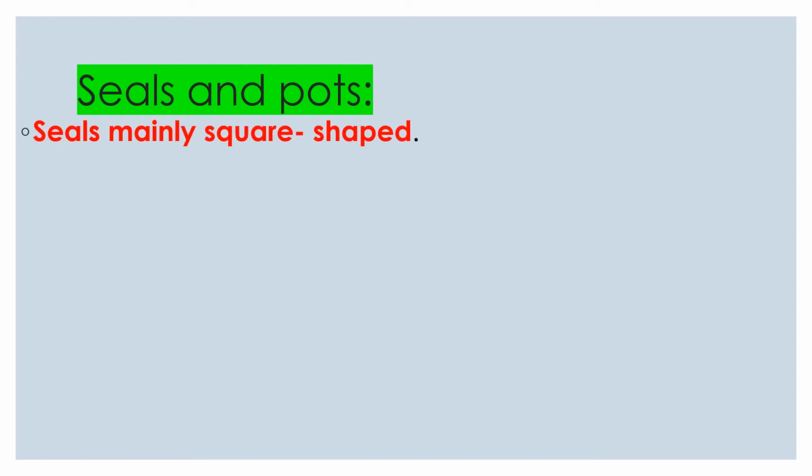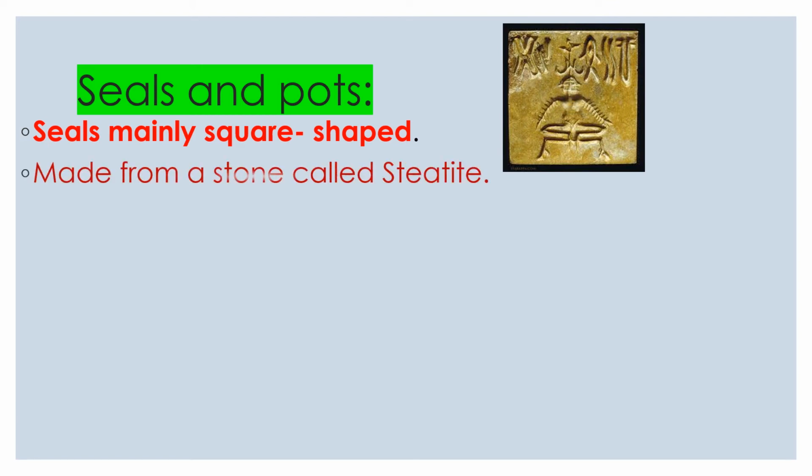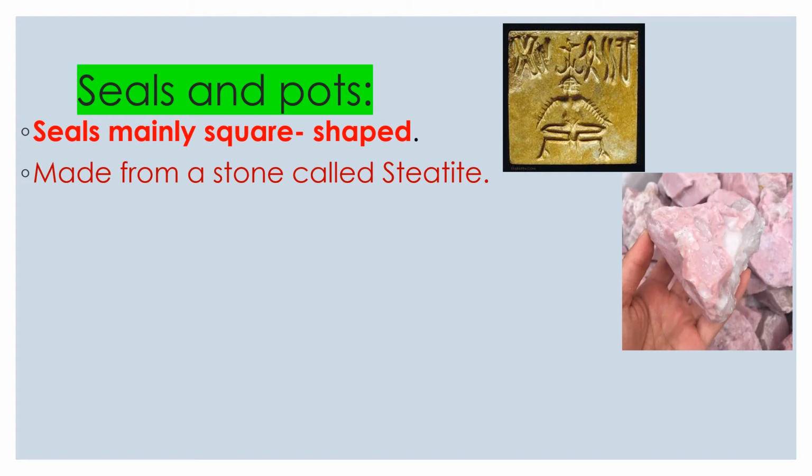Remains of seals and pots were also discovered at Harappan sites. These seals were mainly square shaped. See the picture. These seals, seals means coins, were made from a stone called steatite. This is a picture of the stone steatite. It has magnesium in large amounts.